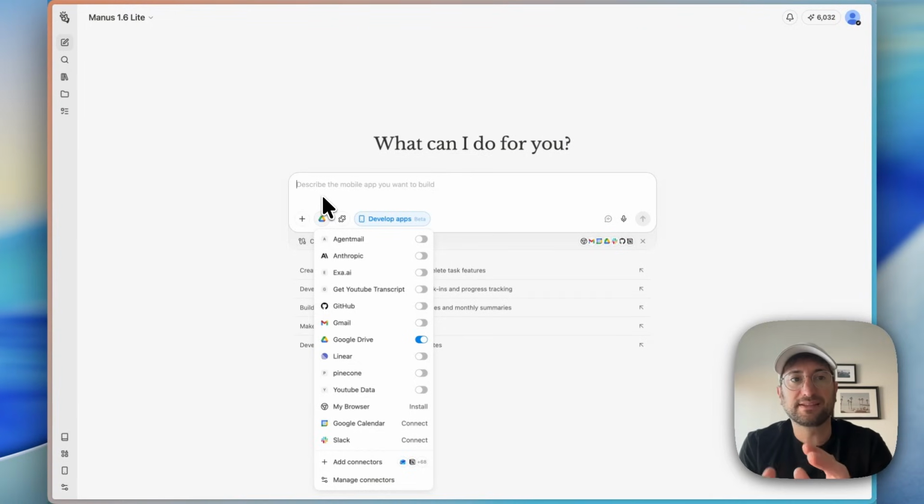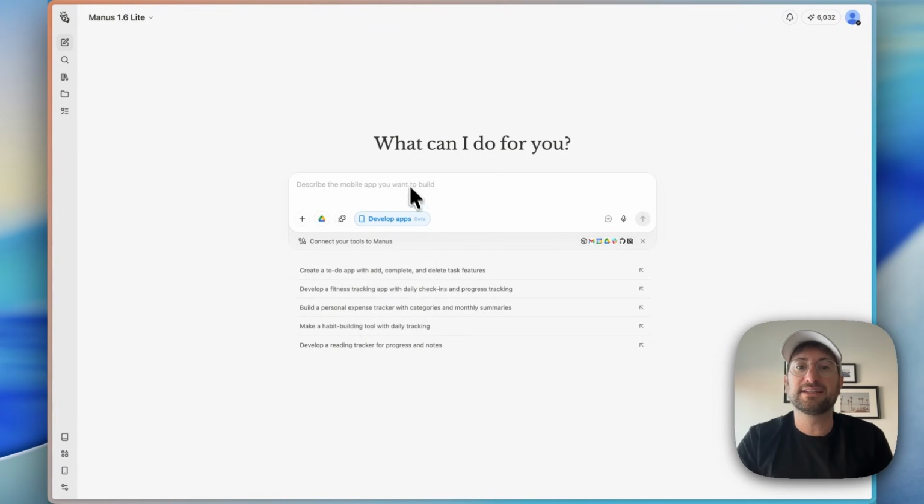So that's something that makes Manus a little bit different. Yes, it is an app development platform, but it also has the ability to be more of an agent to complete business tasks for you as well. So if you're looking for an all-in-one solution that can build apps with a backend database and user authentication, but also want the same platform to be more of an agentic AI, I think of it almost as like an AI personal assistant that can do a lot of additional work for you, then Manus would be a great tool for you to check out.